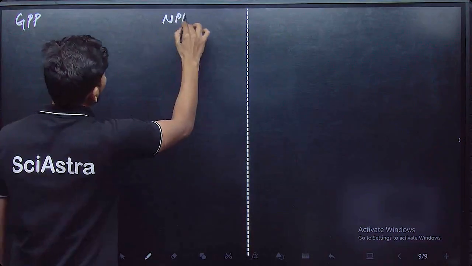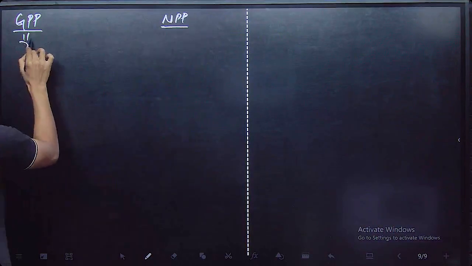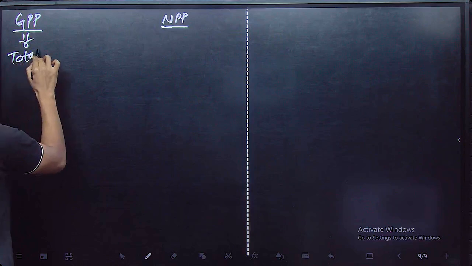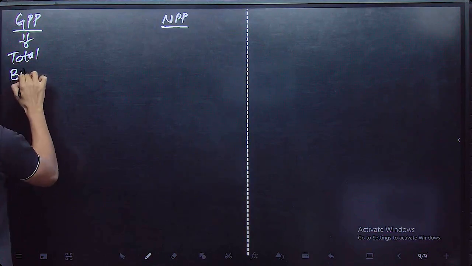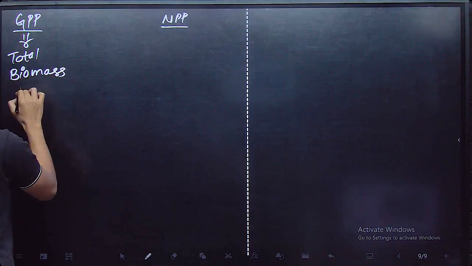Gross primary productivity is actually the total energy or total biomass produced by a plant by photosynthesis.